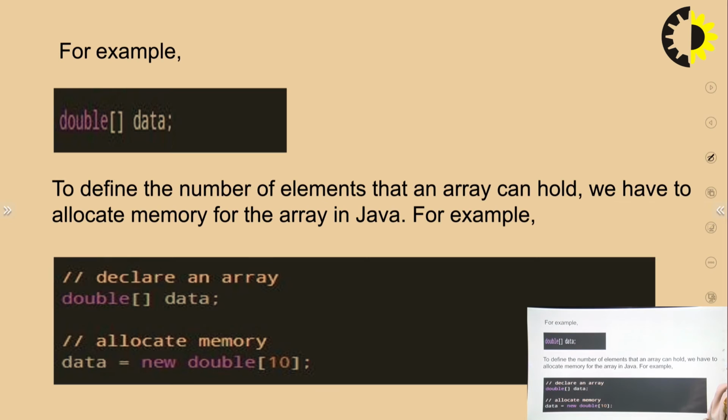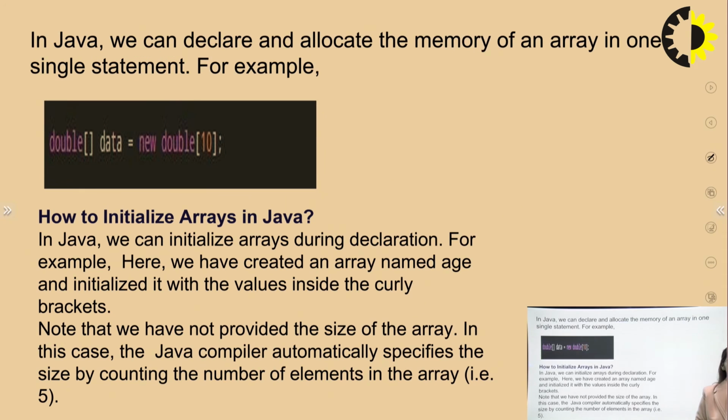How are you allocating memory? That is done by giving the size of it. So you provide new double, and inside the brackets 10. In Java we can declare and allocate the memory of an array in one single statement, meaning there is no need to declare and allocate separately.